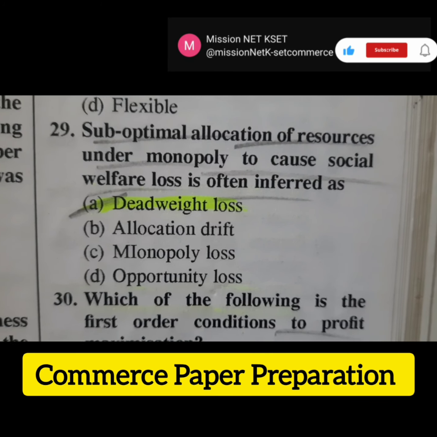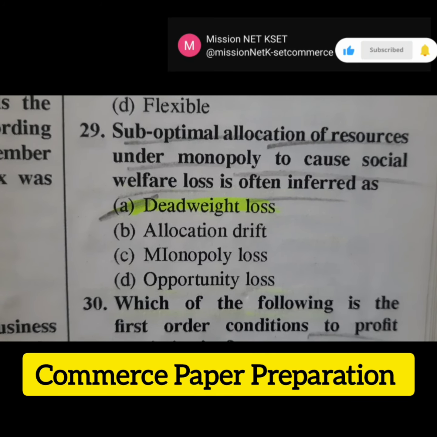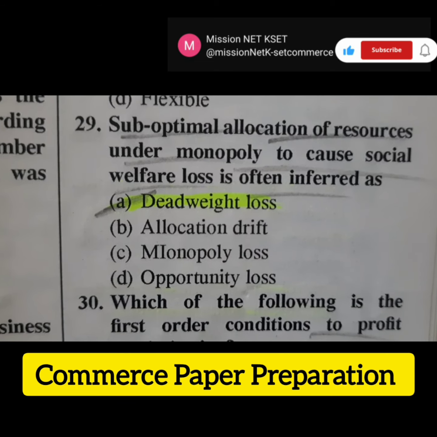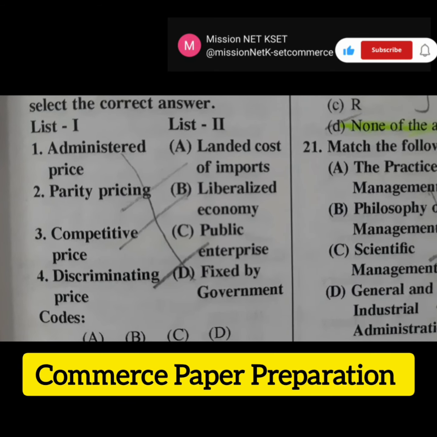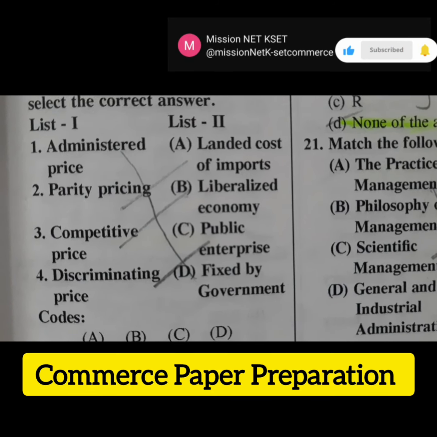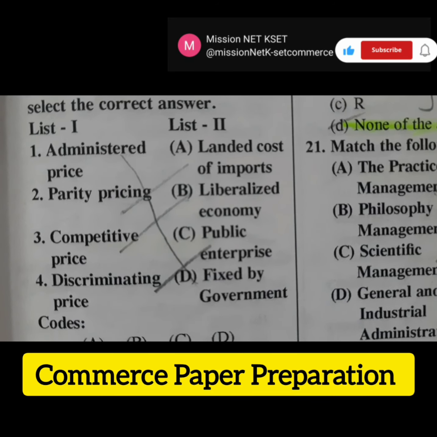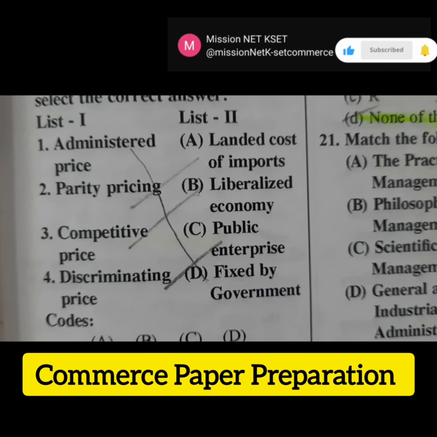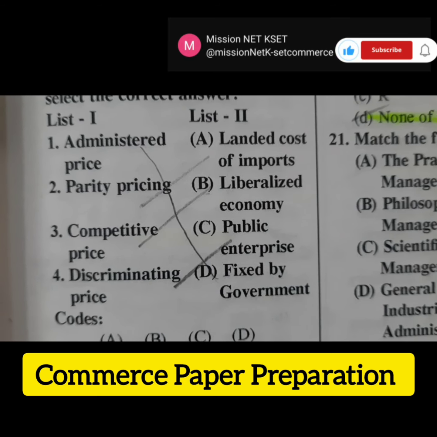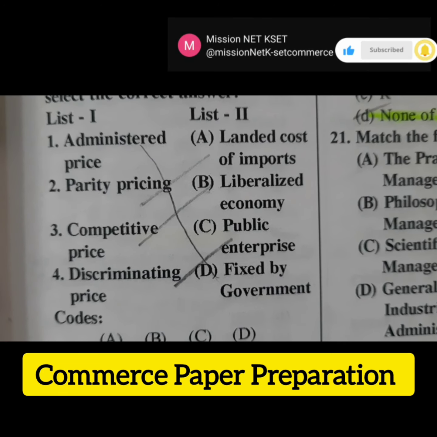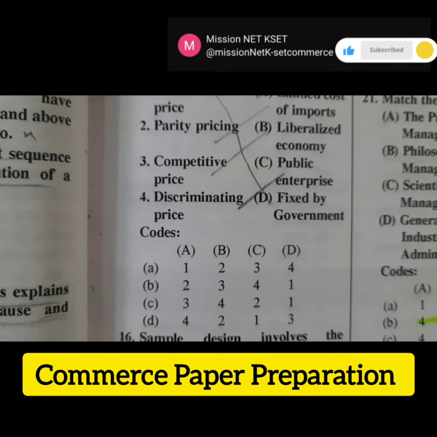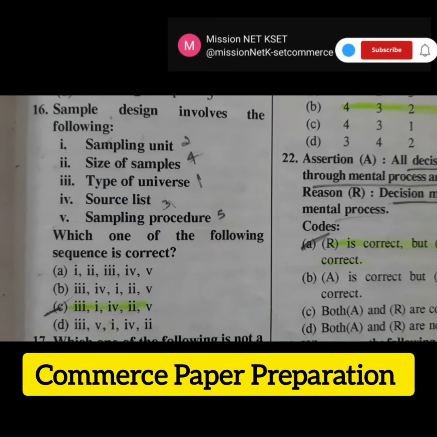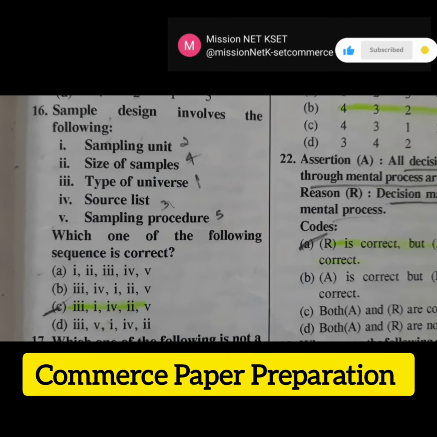Next question is suboptimal allocation of resources under monopoly to cause social welfare loss is often inferred as trade price is fixed by the government, parity pricing is fixed by landed cost of import, competitive price, liberalized economy, discriminating price, public enterprises. So the right answer is option D is the right answer for this question. Then the next question is sample design involves the following.